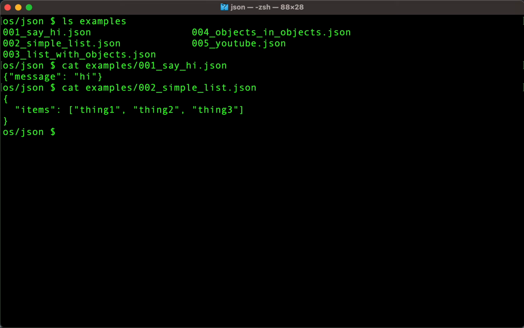Let's look at the second example. A little more complicated. Now we're talking about a list of things. Same, those little brackets started. And this time, instead of message, we have items. Thing 1, thing 2, thing 3.